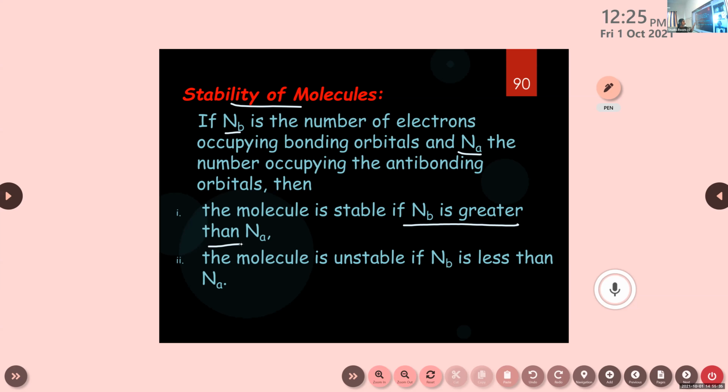Then the molecule is stable if Nb is greater than Na. That means more electrons are present in bonding molecular orbitals compared to anti-bonding molecular orbitals. And the molecule is unstable if Nb is less than Na.